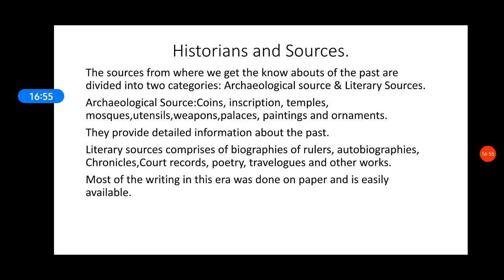When we talk about ancient times, paper was not present, nor was ink available. So you get the sources through written documents on the bark of a birch tree. And after the development of paper, things were recorded on paper using ink. So let us read about this now.